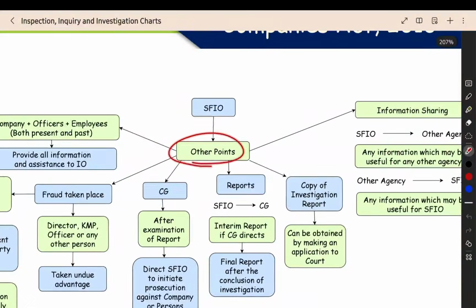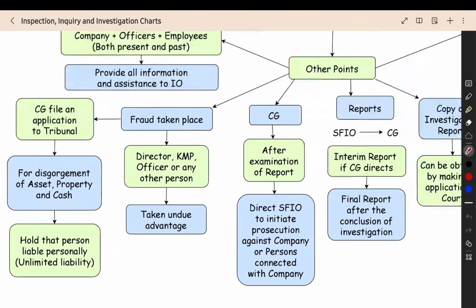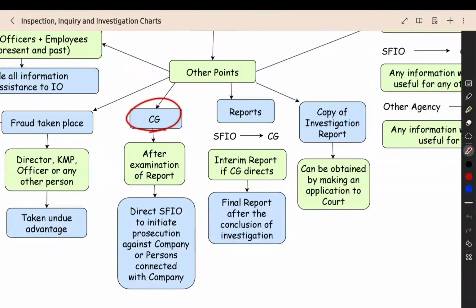Then what are all the other points you are having? All the company officers, employees, everyone, both present and past employees, everyone should do their best efforts to provide all the information and all the assistance to the investigating officer. Then central government, the report will be filed, right? The final report, interim report, everything to the central government by the SFIO.